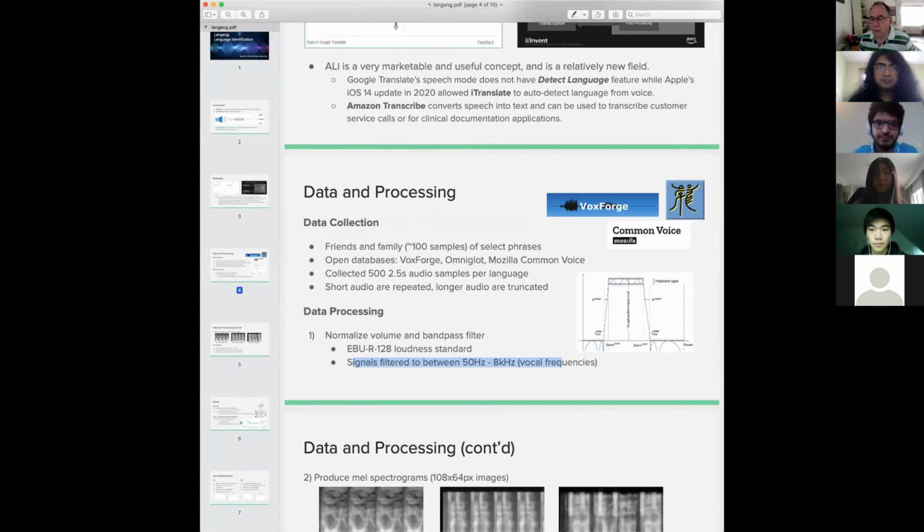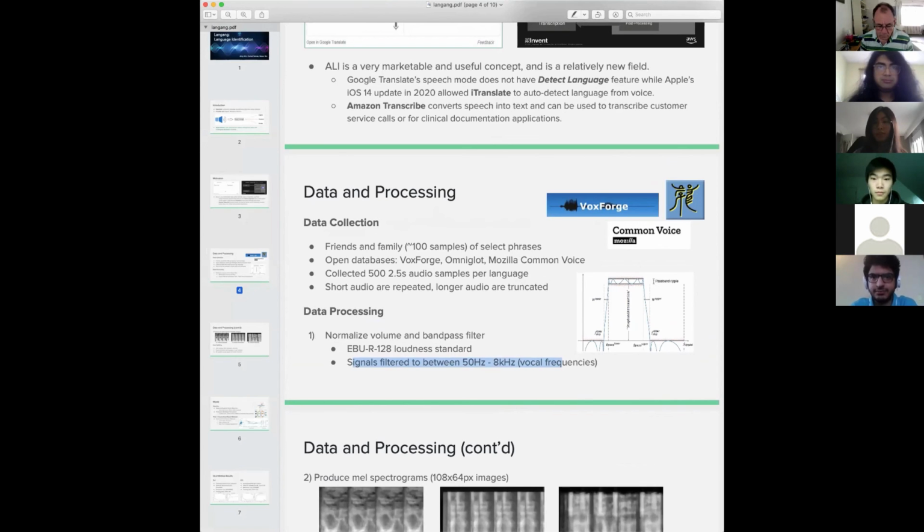Any comments from anyone else? Questions, suggestions, applause? Could I ask what the MEL spectrogram is?